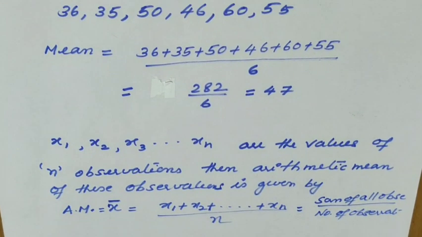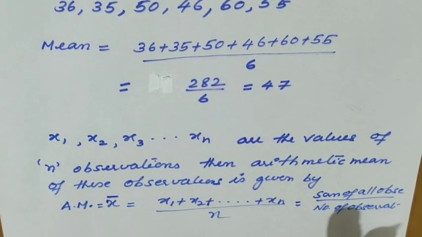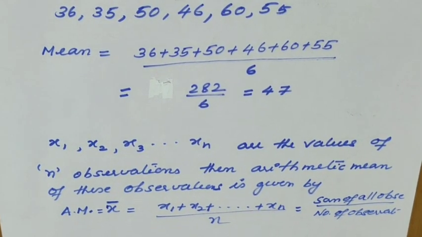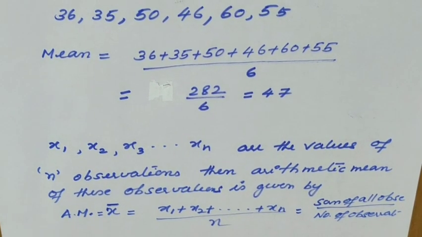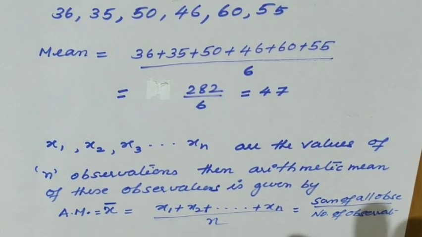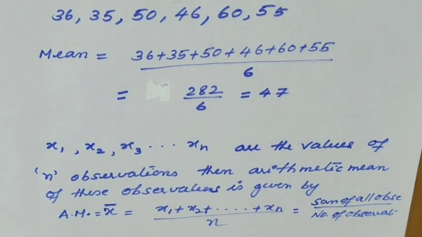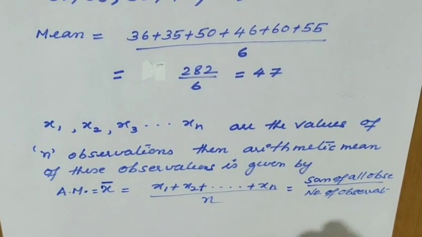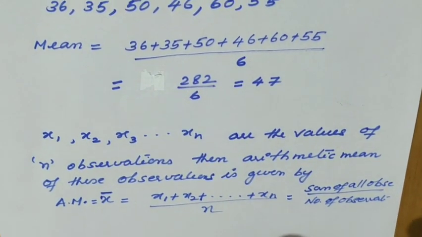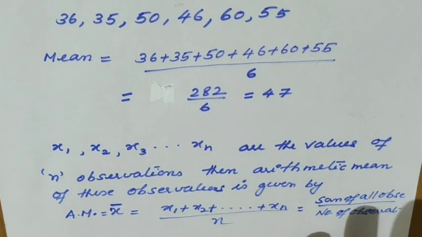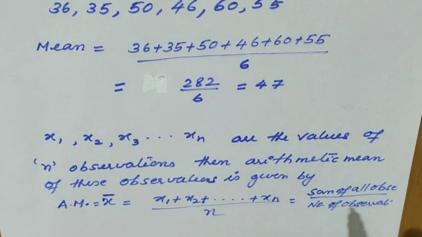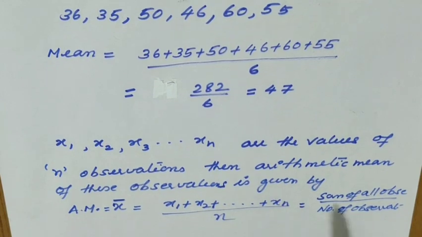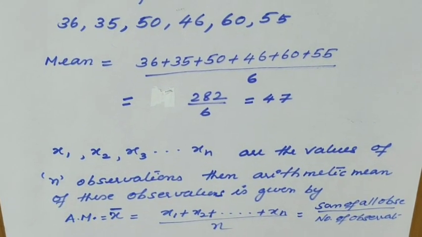So we can compute the value of the mean like this, and we can predict where all the values are close, or towards which point all the values are clustered. That will be the representation of that group. For the first and easiest one, the common idea for everybody, if you ask what average means, they will tell you the sum of all the observations divided by the number of observations. So that is called an arithmetic mean, or just a mean, or just we can say it is an average of that group.